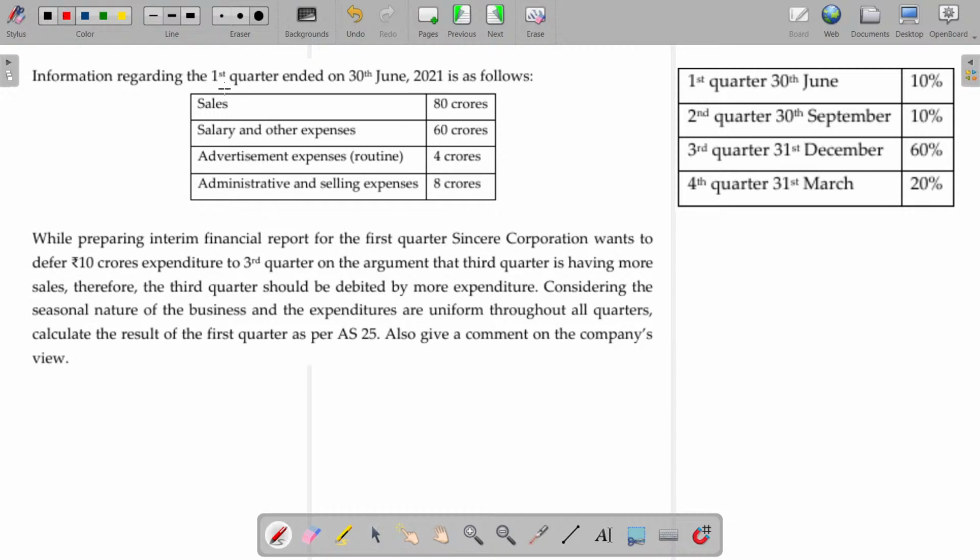Information regarding first quarter ended on 30th June 2021. First quarter starts on 1st April 2021 and ends on 30th June, 3 months. Sales, salary and other expenses, advertisement, administrative and selling expenses are given here. Clear?